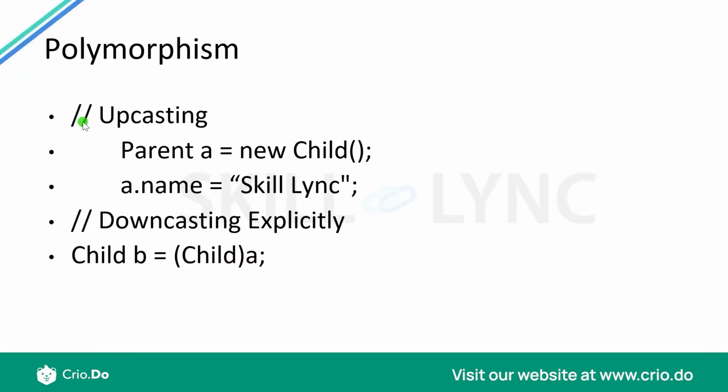So to make things easy, upcasting would mean that you have a parent, A object name equal to new Child. So this is actually creating an object of a child, assigning it to a parent, and then you work on that particular object. And downcasting would mean that you create an object of Child and then, taking an object of the parent, you're downcasting it by explicitly putting the type to be Child. Now A obviously has to be defined in this way, otherwise there would be an error. So I also explained to you in what conditions you would want to use polymorphism in this manner.